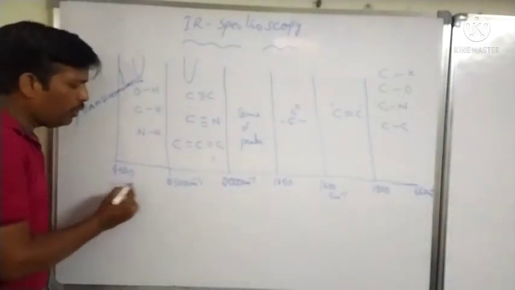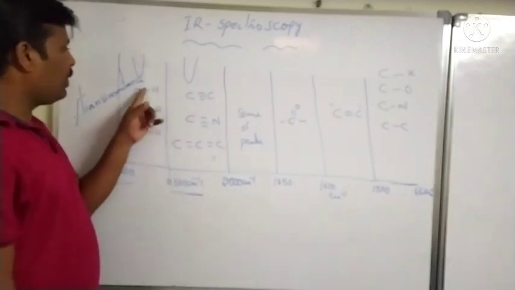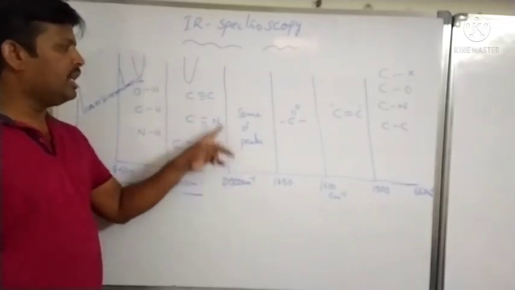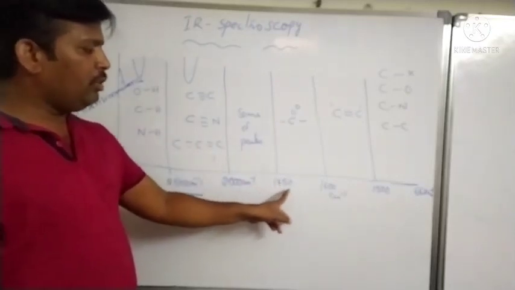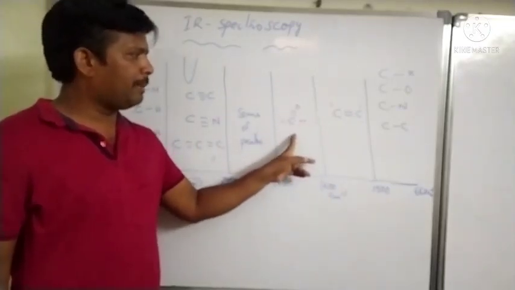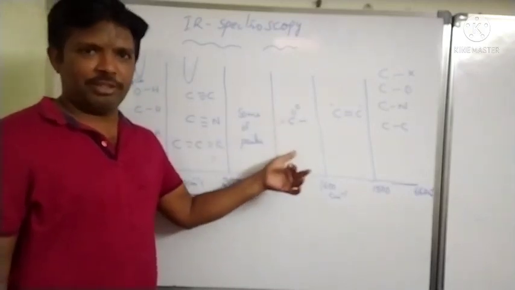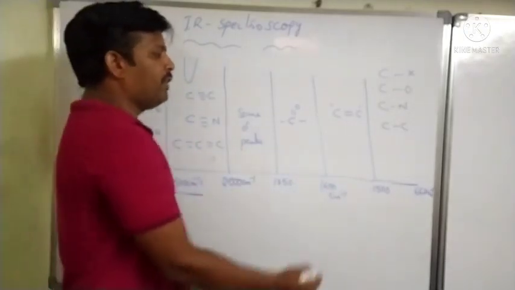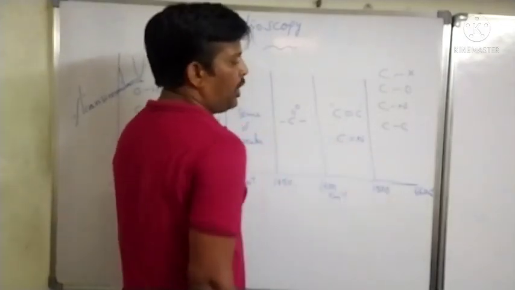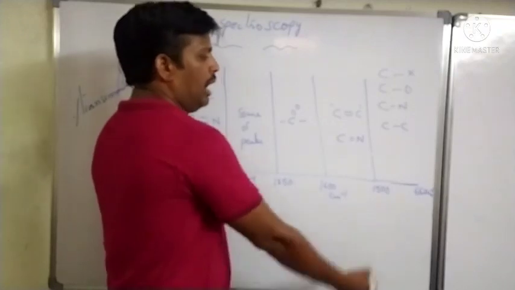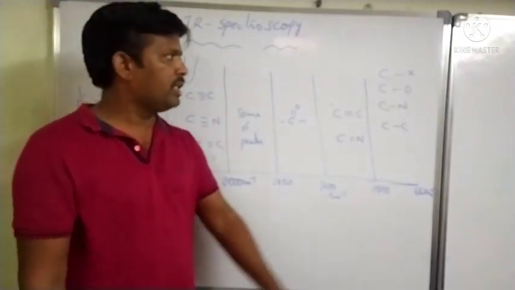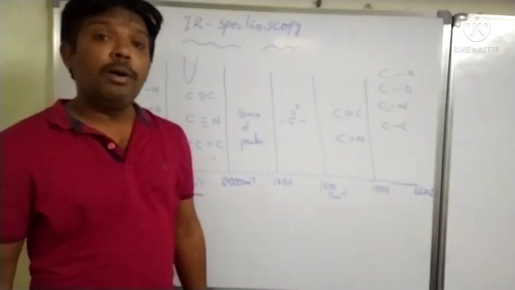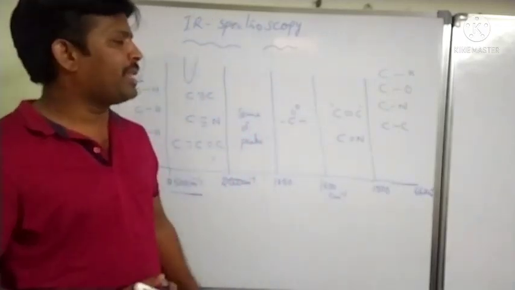To summarize: 4,500 to 2,500 centimeter inverse, OH, CH and NH stretching. 2,500 to 2,000 centimeter inverse, triple bonds and dienes. 1,850 to 1,600, C double bond O stretching. 1,600 to 1,500, C double bond C and C double bond N. And 1,500 to 667 centimeter inverse, CX, CO, CN, CC functional groups present in a molecule.